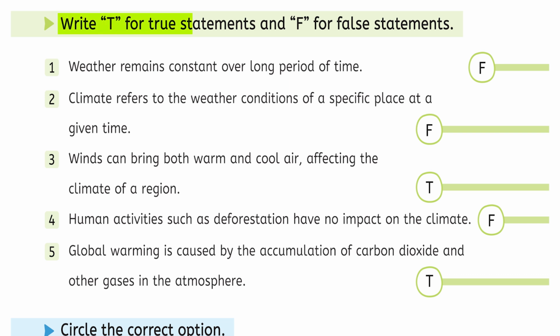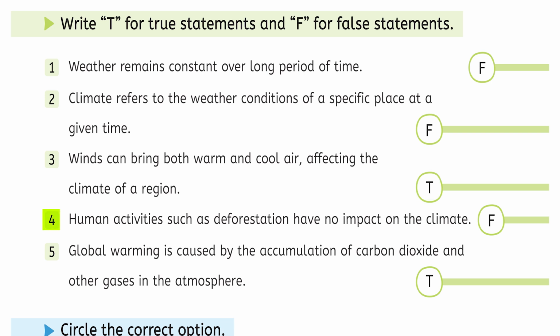Now we are going to start true and false. Write T for true statements and F for false statements. Number 1, weather remains constant over a long period of time. The statement is false. Number 2, climate refers to the weather conditions of a specific place at a given time. False.